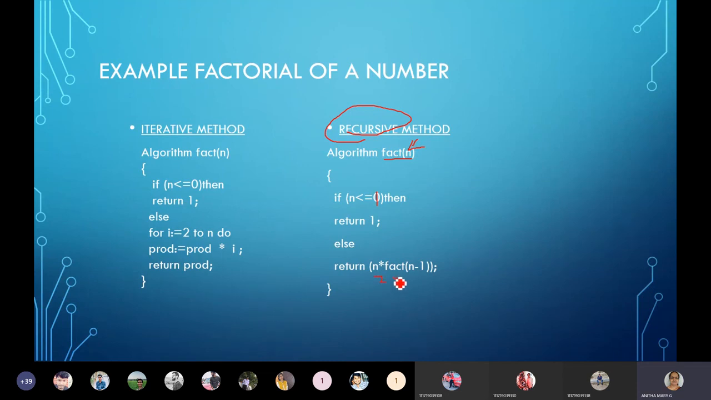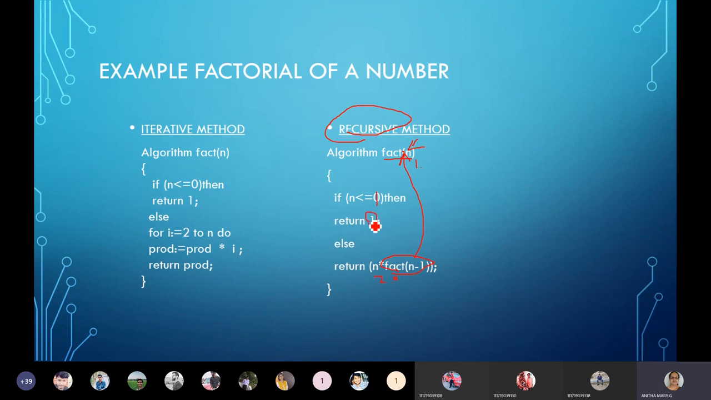again this function, it is going to call. With what is it going to call? What was our n? It was 2. So 2 minus 1, so that means it is going to call with 1. So algorithm fact of 1. So now it will check n less than or equal to 1. Yes. So then it is going to return 1.